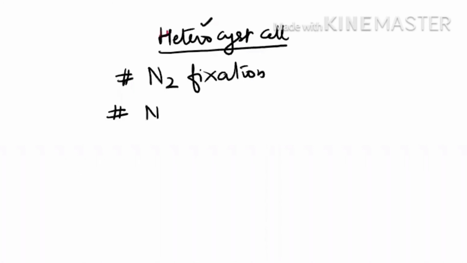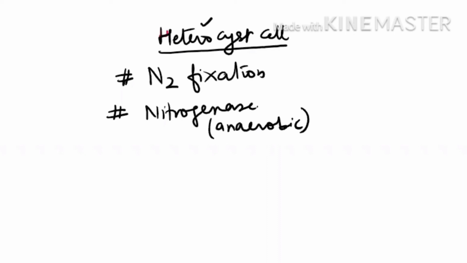Now see, what is the specialization of the heterocyst cell? Heterocysts are the ones which convert nitrogen into ammonia. It means they are responsible for nitrogen fixation. And if they are doing nitrogen fixation, it means they need the help of an enzyme, and that enzyme is nitrogenase. And this enzyme always works in anaerobic condition.